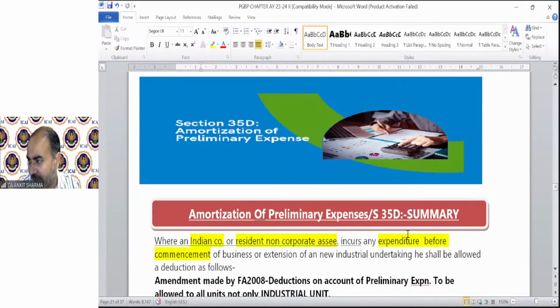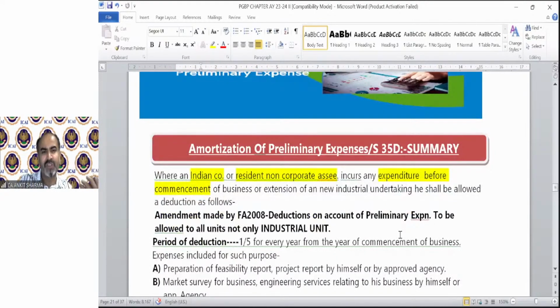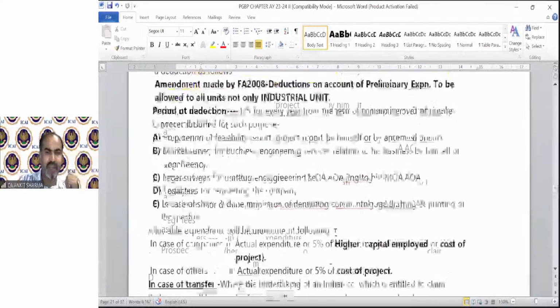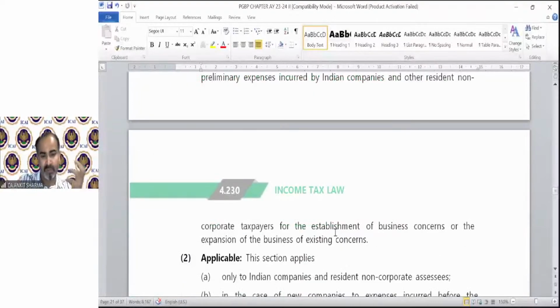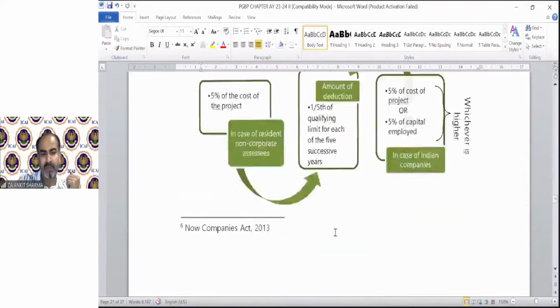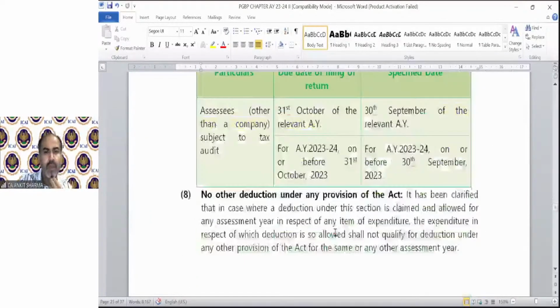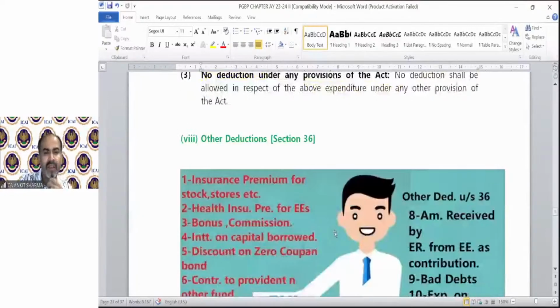Now, we have discussed huge provisions today, like additional depreciation, terminal depreciation, balancing charge, section 35 scientific research, section 35AD provision. They are huge provisions we have discussed today. Now, we have a very simple provision like amortization of preliminary expenditure. Let me see if there is any other provision which is small, so we can discuss this today, or we will skip it for the next lecture. I don't think that we have any this kind of provision.